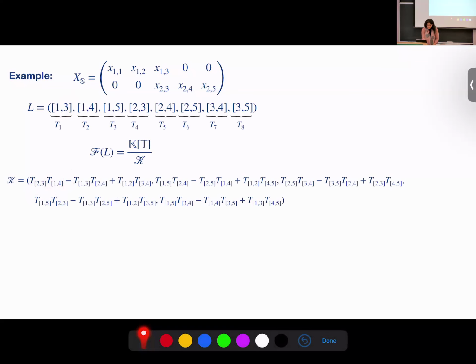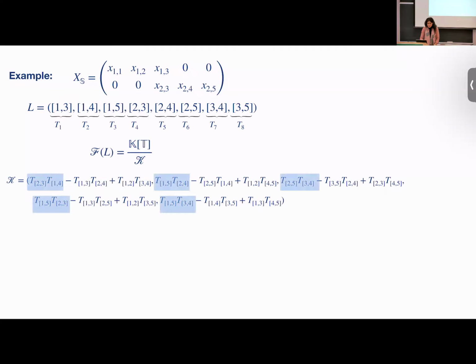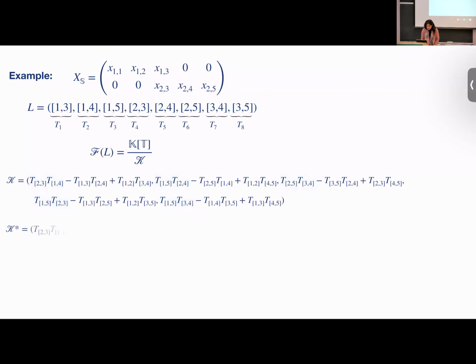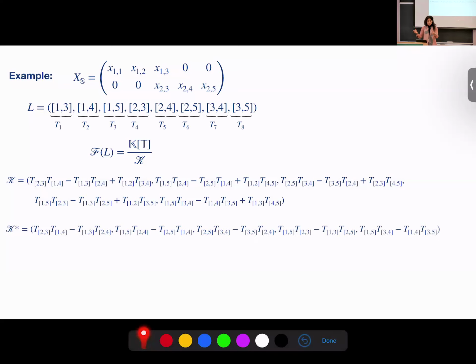Each of which, for example, this is T23, T14. These are 2-minors, 2, 3, 1, 4. They are incomparable. And exactly they are the leading terms of these Plücker relations. So they are exactly giving us the initial ideals. What is K star, which is the defining ideal of the algebra of initial forms? They are binomials here, exactly the first binomial that you get here, the incomparable one, and you can see this is the minimum and the maximum among the indices, which we call join and meet. So this is K star.